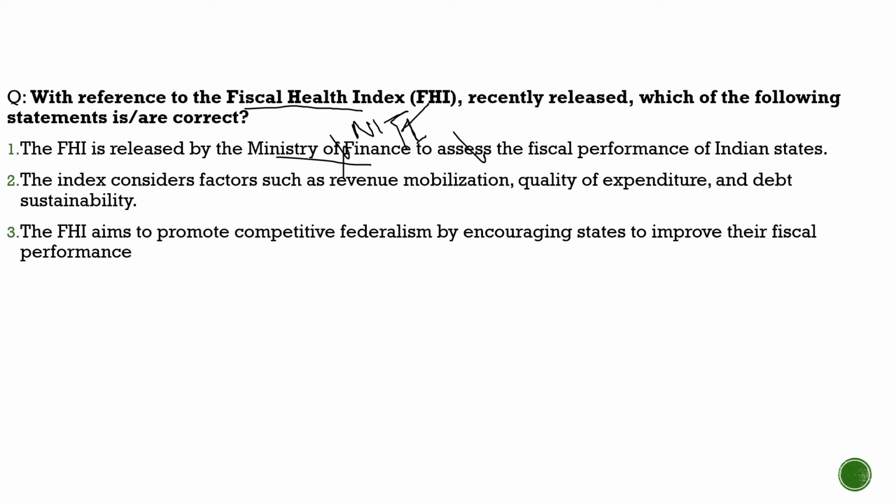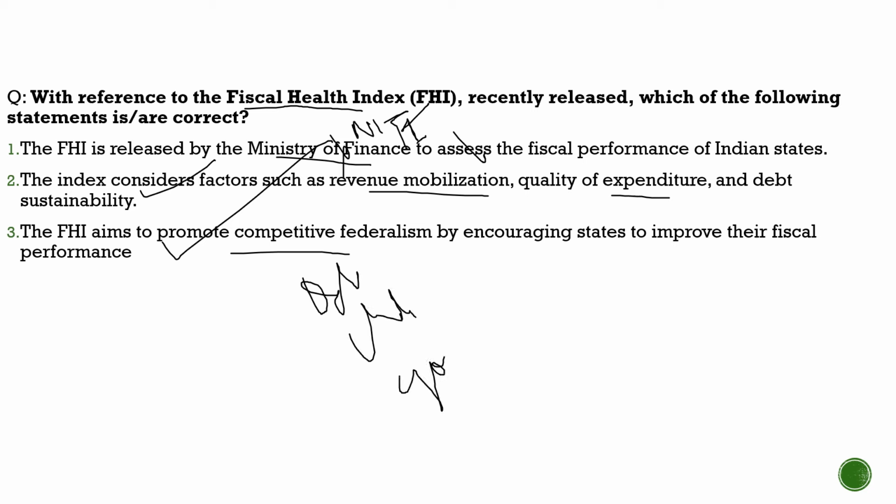Second statement, the index considers factors such as revenue mobilization, quality of expenditure, debt sustainability, fiscal prudence, debt index, and all that. So the second statement is 100% correct. Third statement, the fiscal health index aims to promote competitive federalism by encouraging states to improve their fiscal performance, 100% correct. And what are the states which are at the top? It is Odisha, it is Chhattisgarh, and it is Goa. These are the top 3 states.